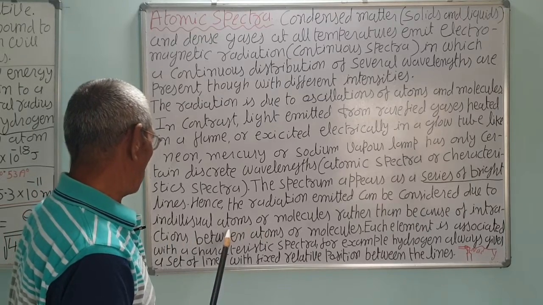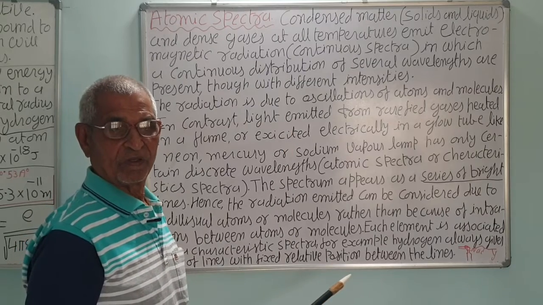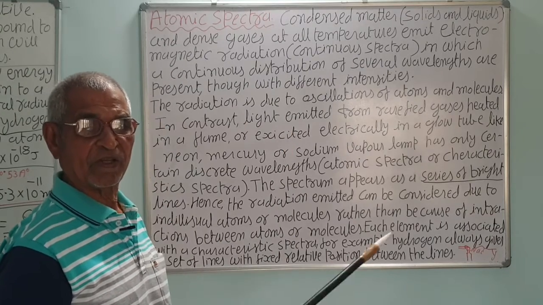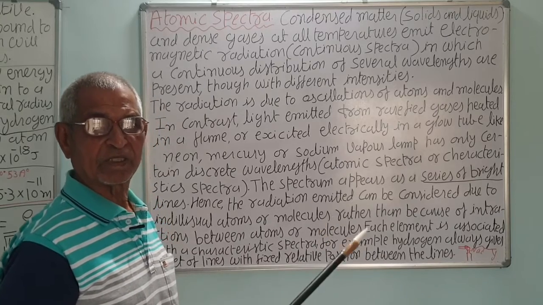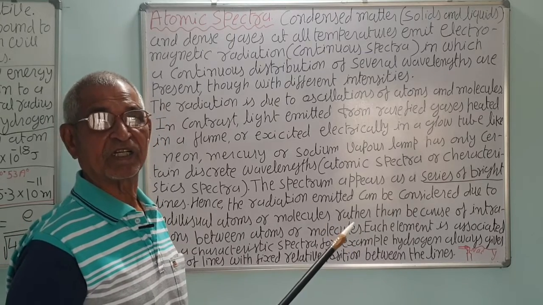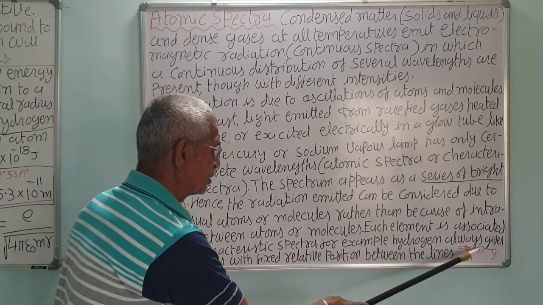That is called the atomic spectra also, because atoms in an excited state emit the spectra. When an electron jumps from one orbit to another orbit, it emits the radiation which is the characteristic of that element. Here you can say it is the sodium element.